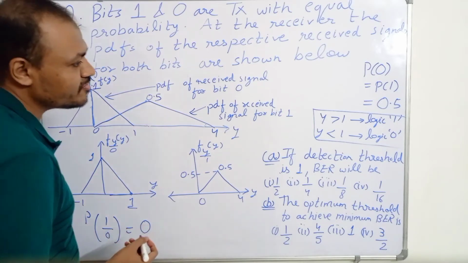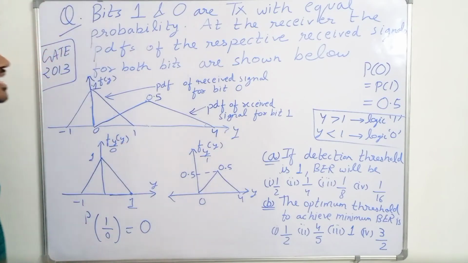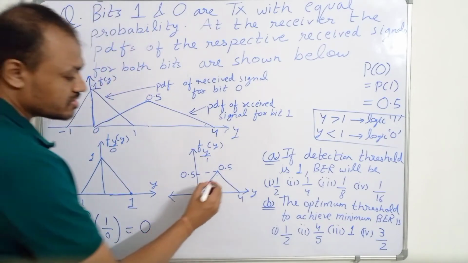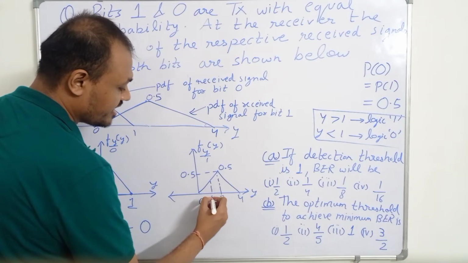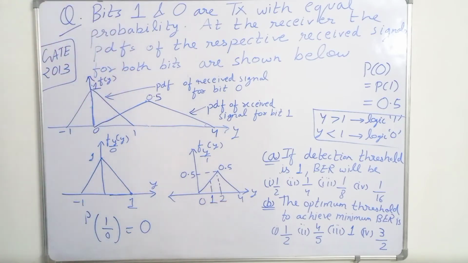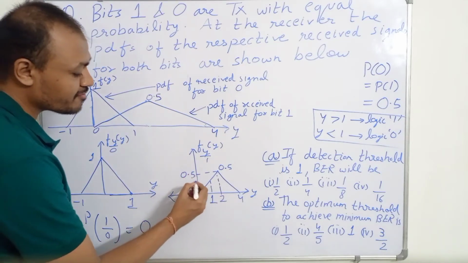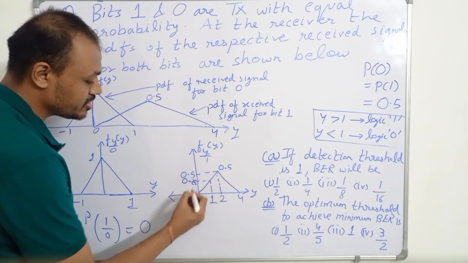Now this is for 1, and obviously the error will be when we have transmitted 1 and received 0. So this is obviously 2, and 1 will lie somewhere in between, so this is 1. For 2 the value is 0.5, so obviously for 1 the value will be 0.25.